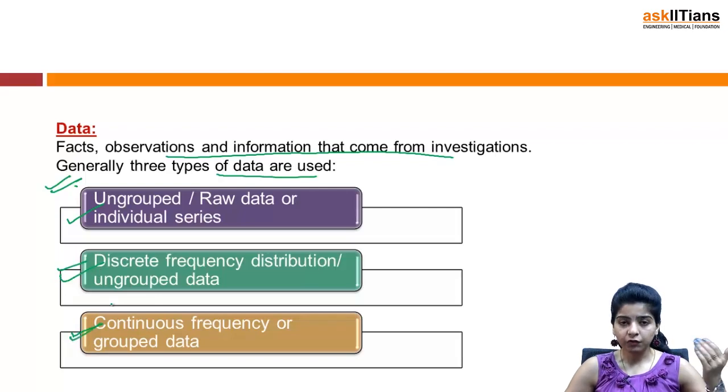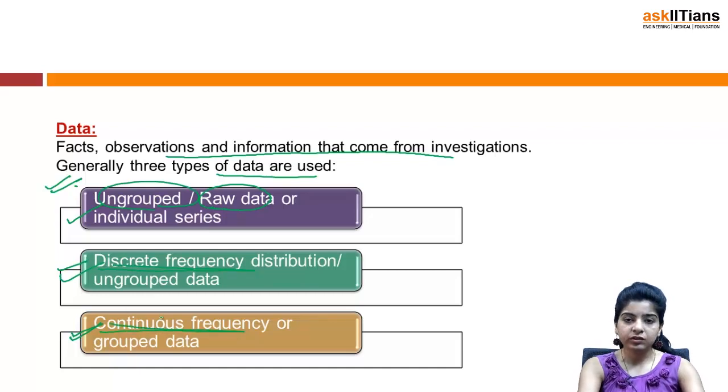We will be discussing these types of data also, one by one, but as of now you have to know that there are three types of data. Raw series you can have, then you can have discrete distribution. You can learn it this way: first of all, ungrouped or raw data, then discrete frequency distribution and continuous frequency distribution. We will be using these terms often, so you won't have to mug up that, you will get to know it automatically, right?